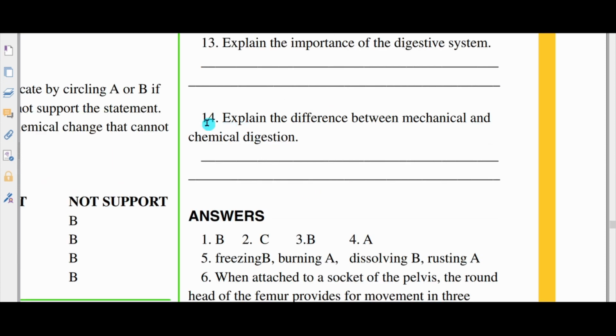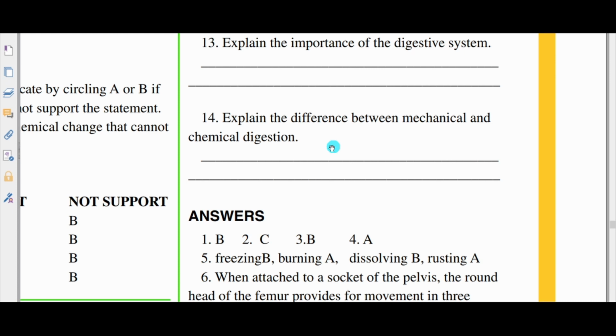Number 14, explain the difference between mechanical and chemical digestion. Now, mechanical digestion has to do with physically breaking the food into smaller particles. For example, when you chew, so you have a nice piece of dumpling and then you chew on that to make it smaller, because your body cannot just absorb the whole dumpling like that, right? So we have to physically make it smaller. You don't see anybody walking around and you can see on their hand the dumpling stretching through the veins trying to move along. That doesn't work. It would never work like that. So you have to physically break it down.